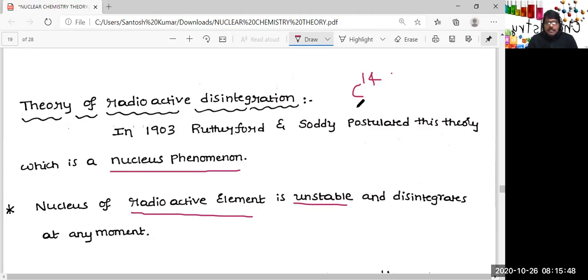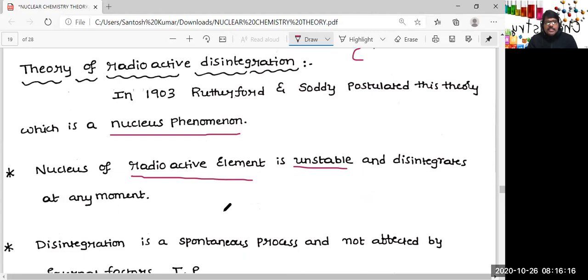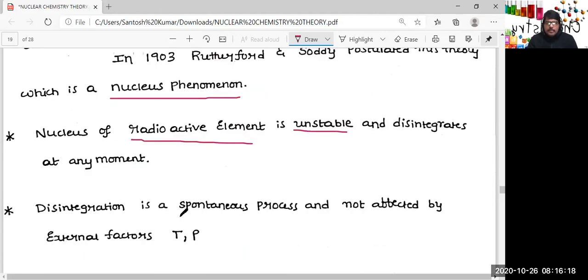Already in the last video, we discussed how disintegration takes place if the neutron proton ratio, N by P ratio, is greater than the required value or less than the required value. Here also they are saying the same: if it is radioactive, the nucleus is unstable. Since it is unstable, it will undergo disintegration at any moment, and disintegration is a spontaneous process, it takes place on its own.